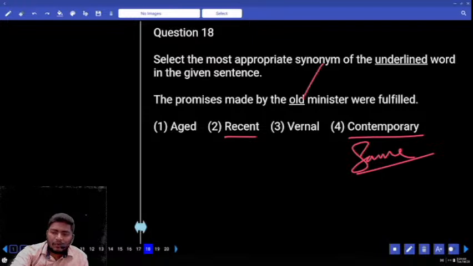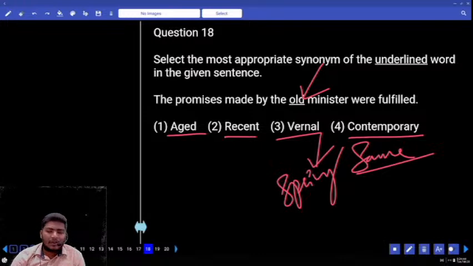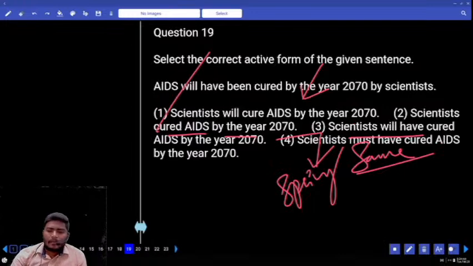We need a synonym of the word old. Old comes with aged. We have one more word, vernal, which relates to the season of spring. The flowers that grow in the spring are called vernal flowers. So the answer can be used only with one. Next.